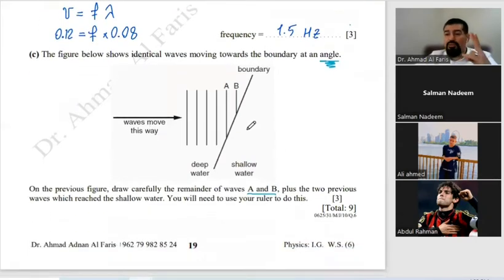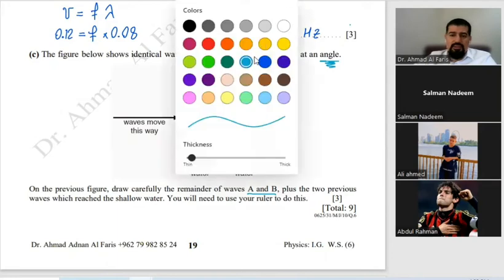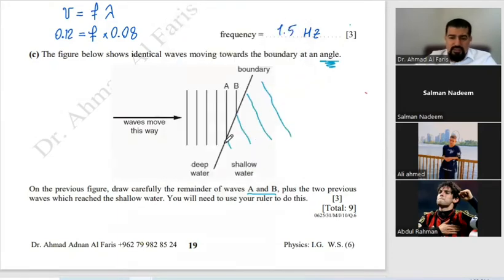Now, I will draw 2 different answers, and you will tell me which one is the correct one. Now, it can be like this. By ruler, not by my hand, like this, or it can be like this. Which one is the correct one? The blue or the red?